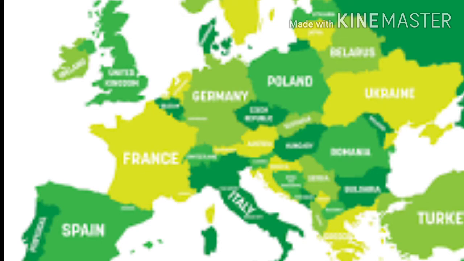So in this Europe continent, some of the main important oceans are the Atlantic Ocean and the Arctic Ocean. The Arctic Ocean separates the Europe continent and North America.